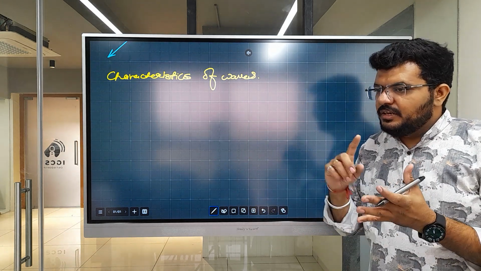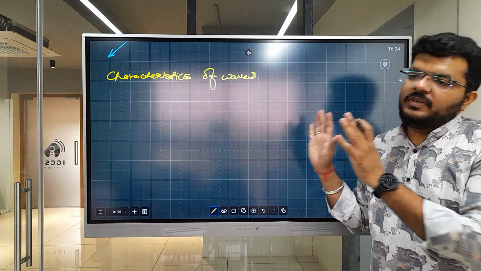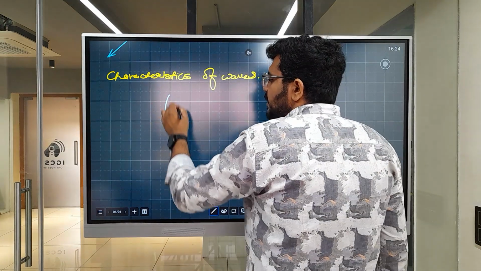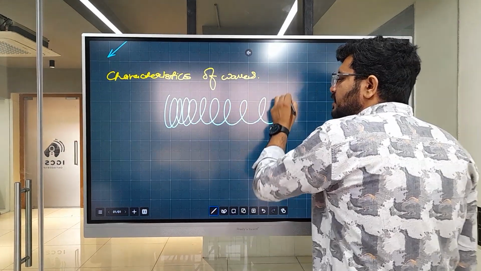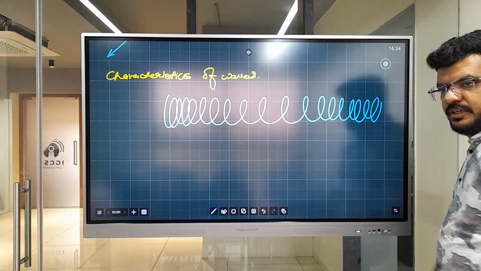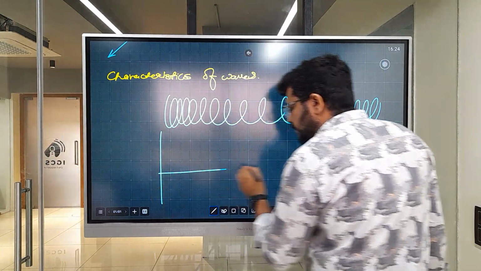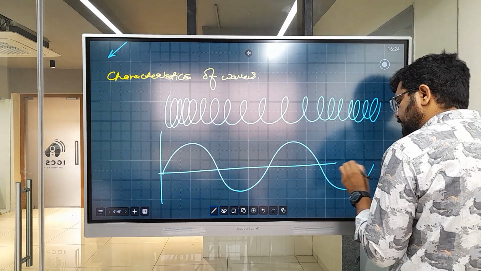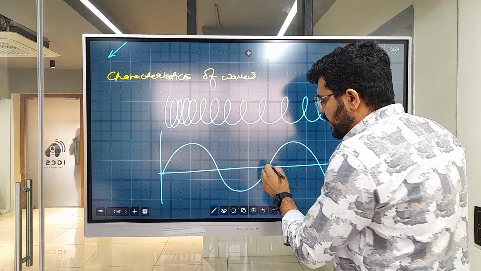It can be mechanical, non-mechanical, transverse, or longitudinal, but the wave will contain this. So let's start with something we've already understood, that there is compression and then there is rarefaction and then again there will be compression. If you look at a rope, this is how the rope would have moved.